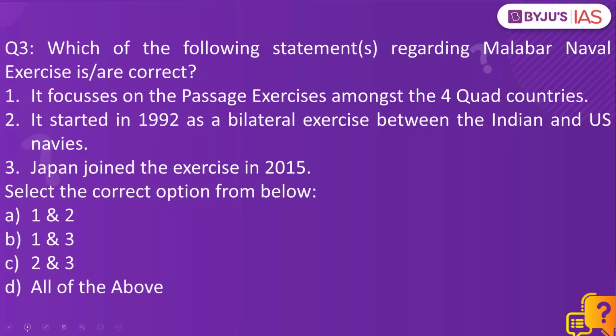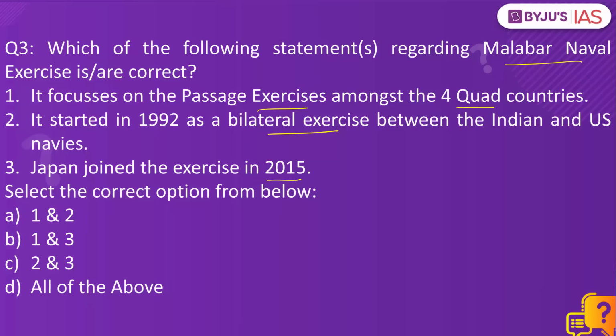Which of the following statements regarding the Malabar naval exercise is or are correct? Number 1, it focuses on the passage exercises amongst the 4 Quad countries. Number 2, it started in 1992 as a bilateral exercise between the Indian and the US navies, and Japan joined the exercise in 2015. Pause this video. Let me know in the comment section what is the right answer.